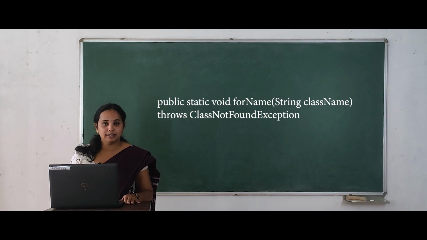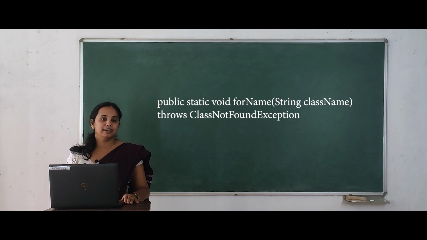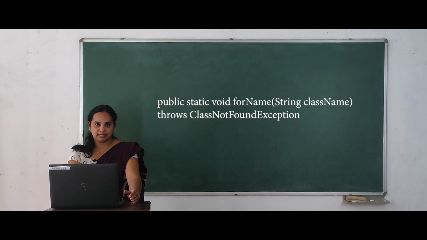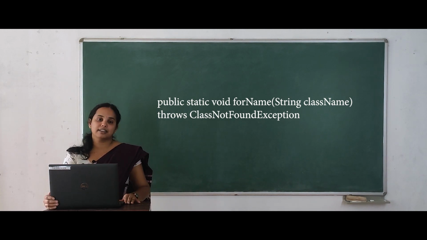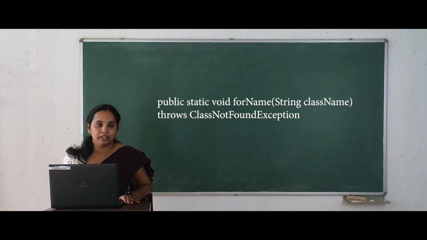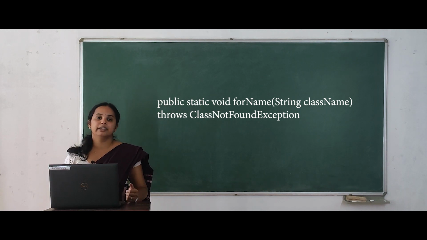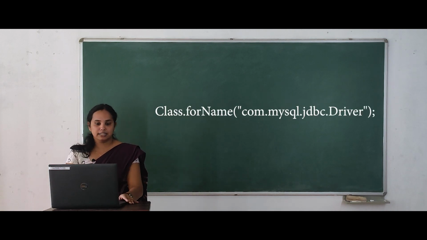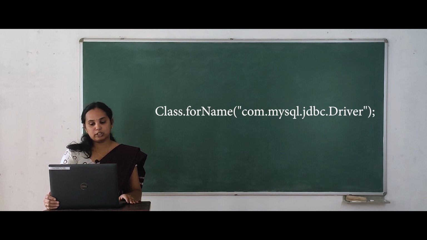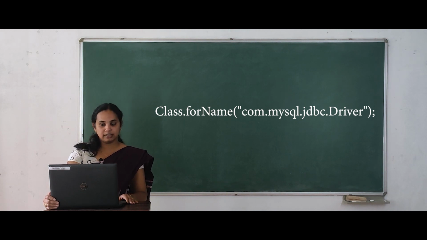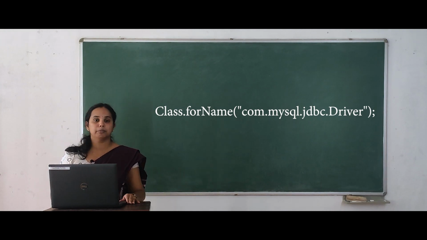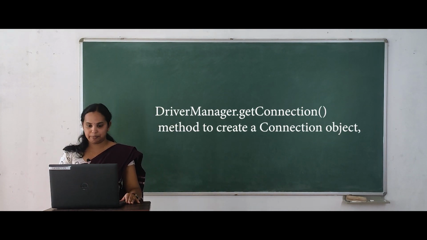So in order to register the JDBC driver, we should use the method Class.forName. In this method, we should give the name of the driver class as the parameter. This name depends on the vendor, so we should copy that name and put it into this method. For example, Class.forName com.mysql.jdbc.Driver. This is the driver class path name for MySQL Java connections. If we are connecting our Java program to MySQL, then we can use this class name.